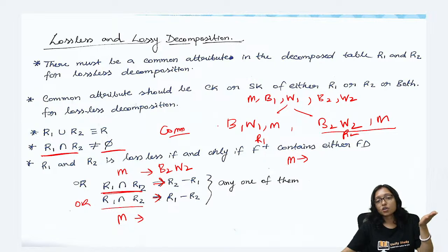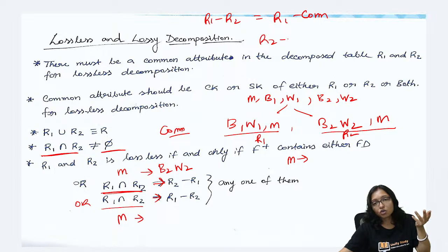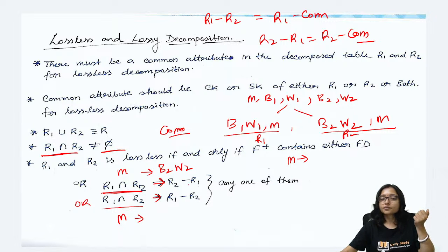R1 minus R2 means R1 minus the common part, and R2 minus R1 means R2 minus the common part. So either this one, or R1 minus R2 means B1 W1.